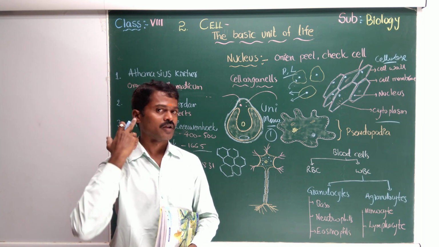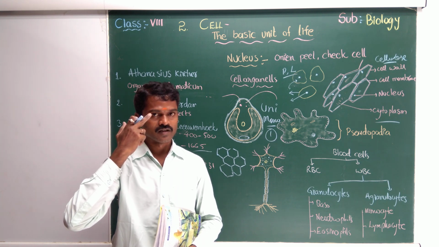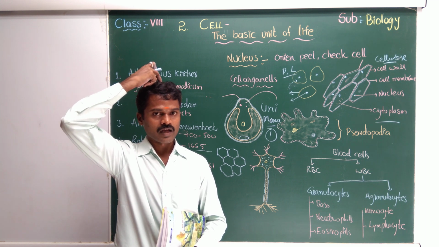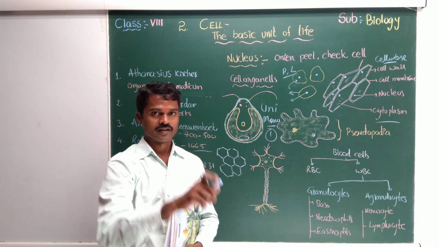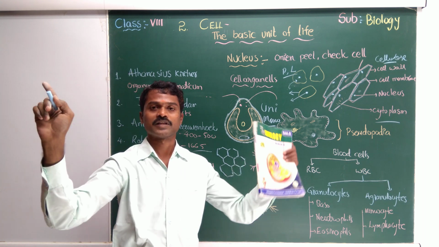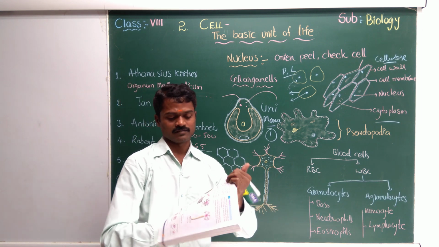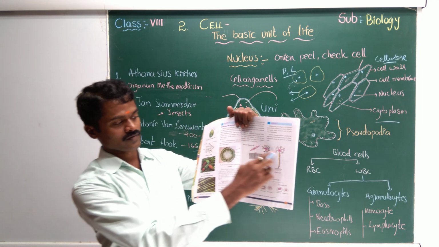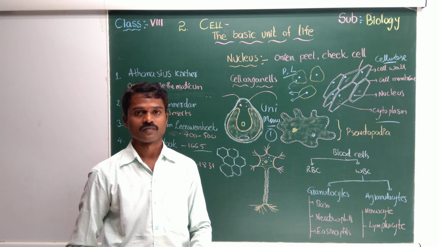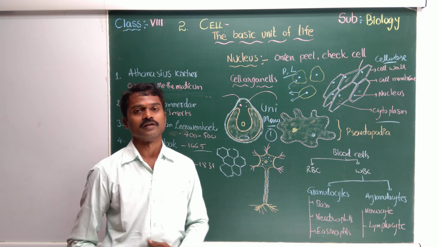Now you are listening, no, you are listening from this. This is vision; you are seeing from this. This total information moves to the brain. Afterwards, it is sent to the hand. Then you can write. This total incoming and outgoing, everything, is done by the nerve cell itself. Okay, here we have different types. See here, in this one I wrote, that is blood. What is special about blood? Blood transports material in our body.